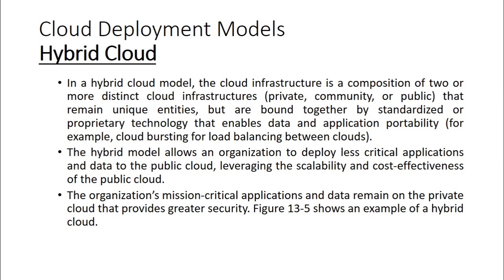So in a hybrid cloud model, the cloud infrastructure is a composition of two or more distinct cloud infrastructures. It's a combination of maybe a private cloud with the public cloud, or a private cloud with the community cloud, or a community cloud with the public cloud, and so on. So here the cloud infrastructures remain unique entities but are bound together by standardized or proprietary technology that enables the data and the application portability. For example, cloud bursting for load balancing between the clouds. That is the best example for implementing the hybrid cloud.